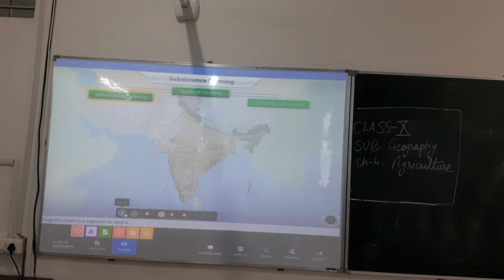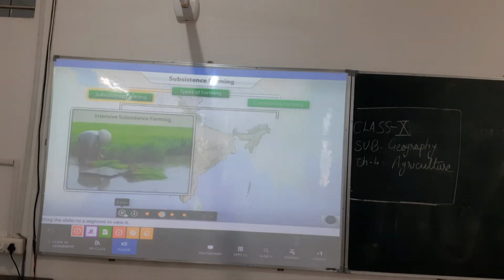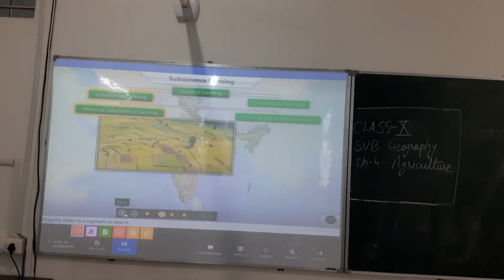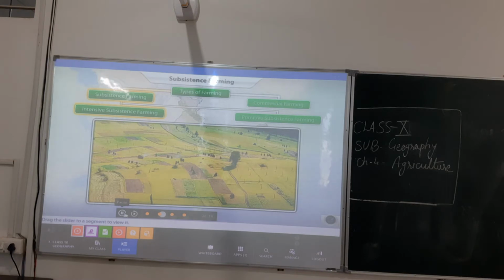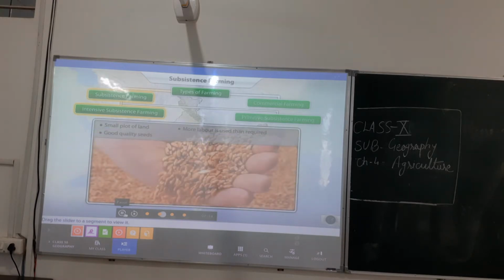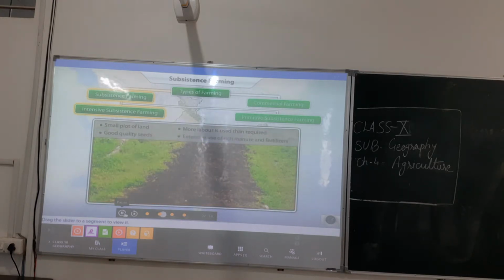Subsistence farming can be further divided into two types: intensive subsistence farming and primitive subsistence farming. In intensive subsistence farming, a small plot of land is cultivated using a lot of labor, good quality seeds, rich manure, and fertilizers that help to increase production.